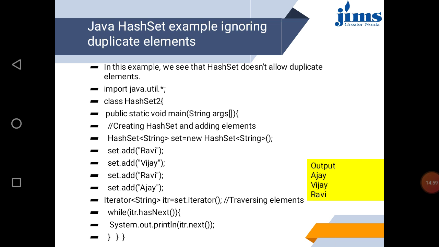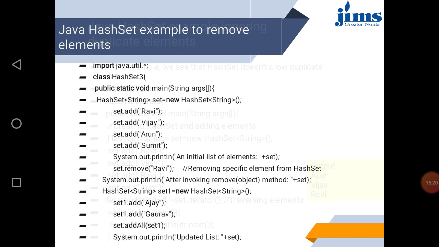But once we print it using an iterator, what result do we get? We entered Ravi twice, but in the output, in the set, there is only a single copy of Ravi. So duplicate values can be removed in a set. This is an example of HashSet. You can create a HashSet, add elements, and remove duplicate values.